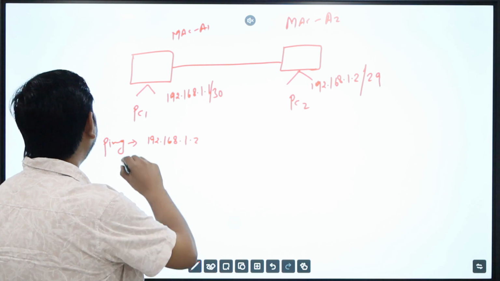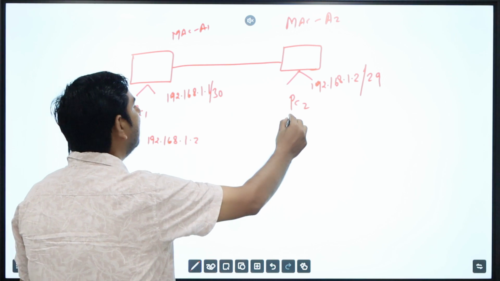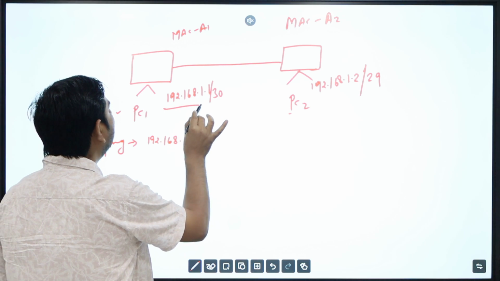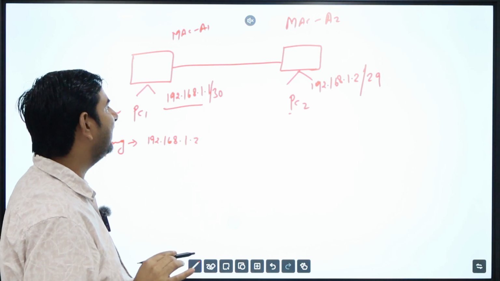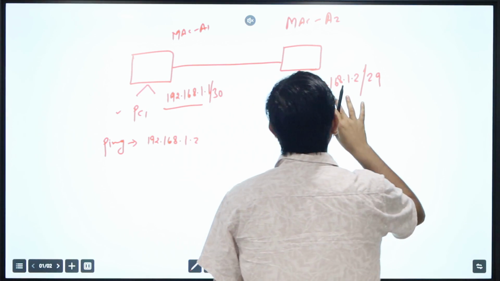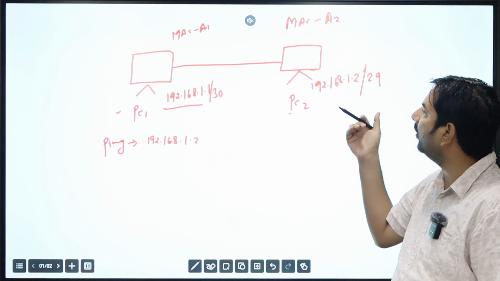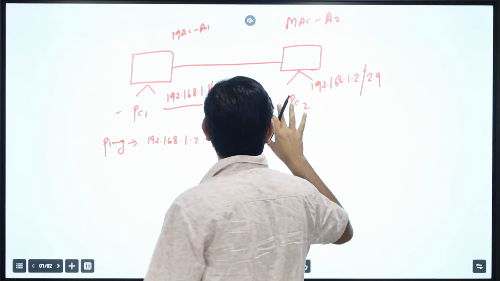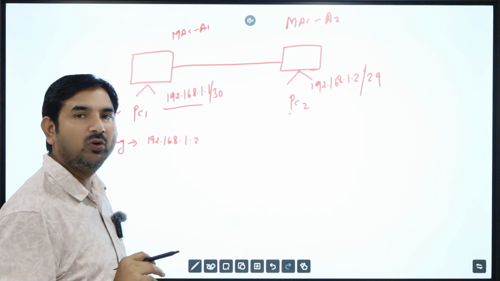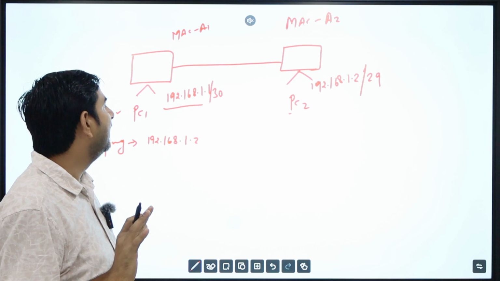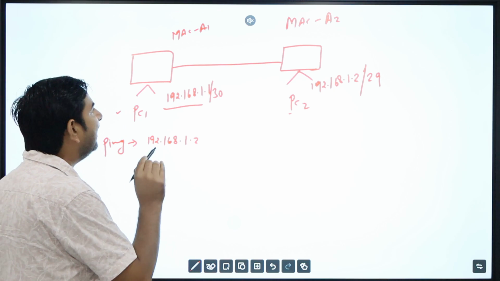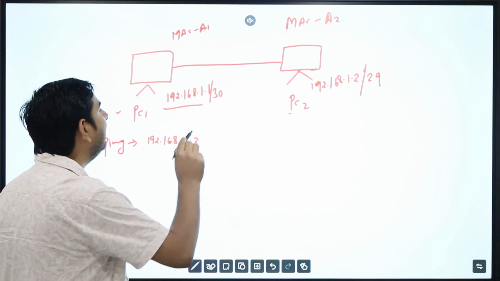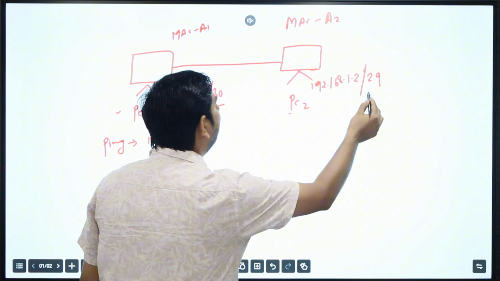The question is that we have one PC, PC1, and another PC, PC2. PC1 has the IP address 192.168.1.1/30 and PC2 has the IP address 192.168.1.2/29. The question is whether PC1 and PC2 will be able to communicate with each other or not. Here, PC1 and PC2 will be able to communicate. It doesn't matter that they have different subnet masks.